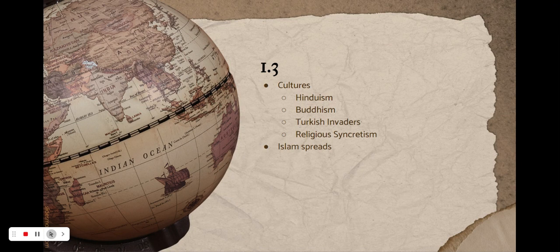Buddhism begins in Southeast Asia, becomes popular everywhere. Everybody loved it. The Turkish invaders spread Islam, but it didn't become very popular in South Asia. It was more popular in Southeast Asia. And religious syncretism is so important because it's the mixture of religions that led to new practices, which is Sufism. And now we talk about how Islam spreads.